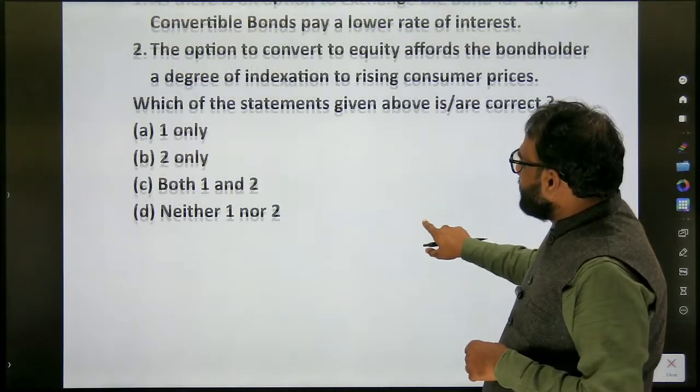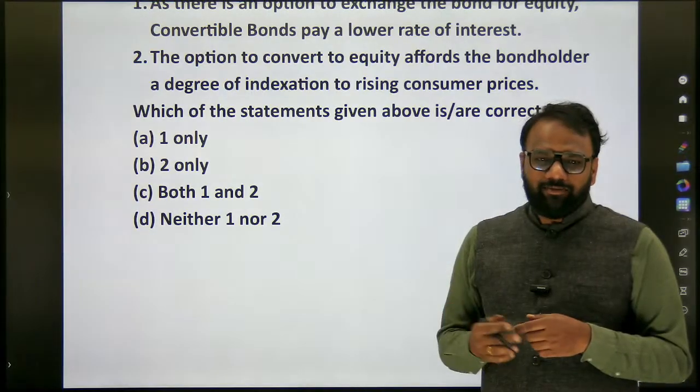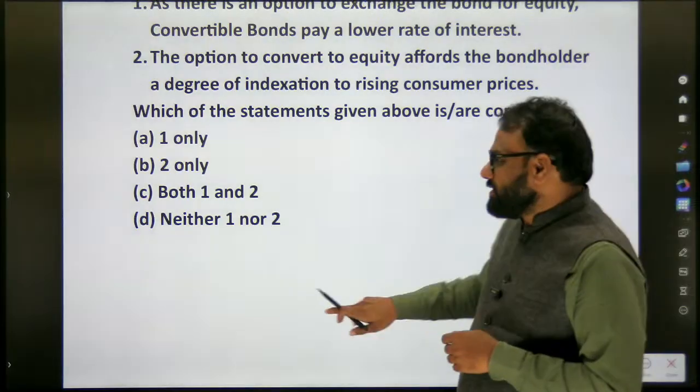See, in the previous question when we discussed rising consumer prices, when it comes to consumer prices, what should you revise? Consumer price index based what? Inflation. So those related things you'll just revise. Okay, you'll revise.